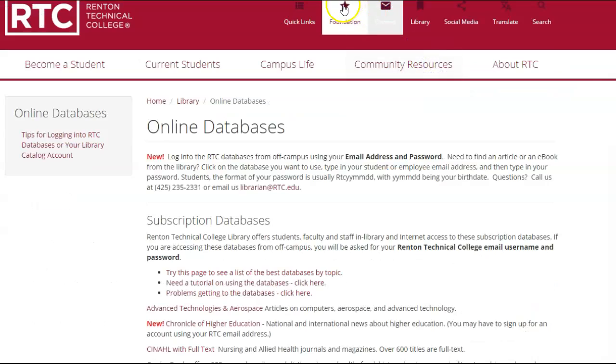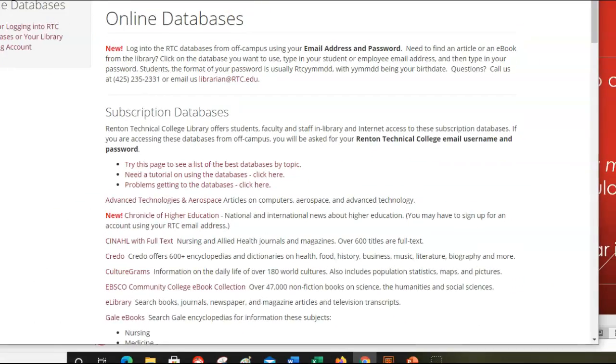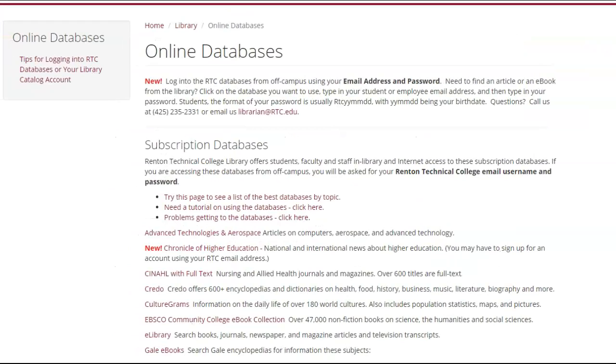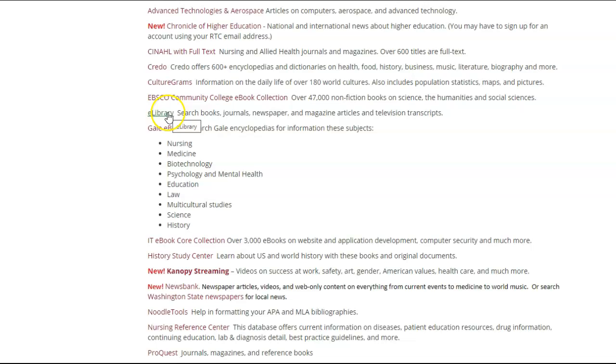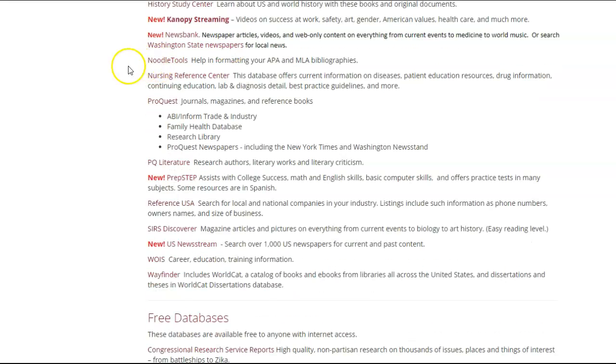Back at the Online Databases screen, eLibrary is another database where you might find some useful articles. If you're writing about other cultures, Culturegram might be helpful. Also on the database page is a link to Noodletools, which makes creating a bibliography really easy. The following will be a very quick demonstration of how it works.